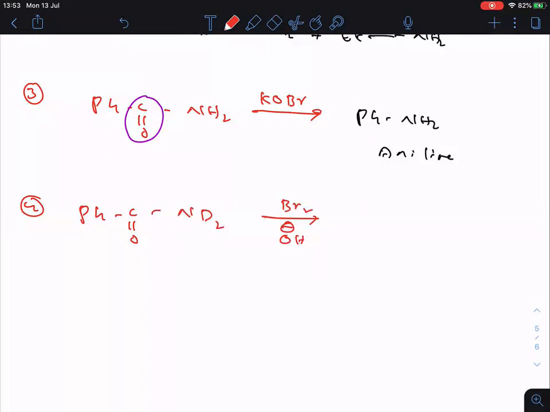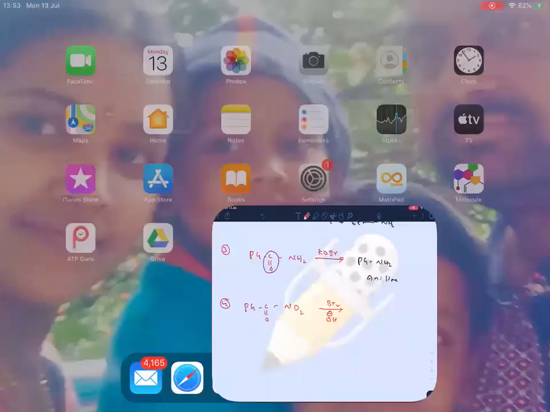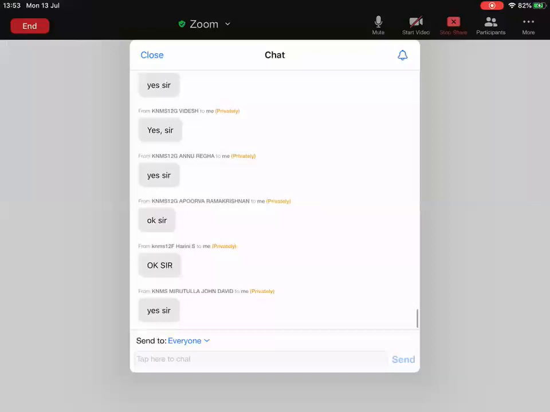Let me see how many of you will answer this one, and I will come to know how many of you understood the mechanism clearly. Come on, tell me what is the answer here. If you don't know the mechanism, you can't answer this question.